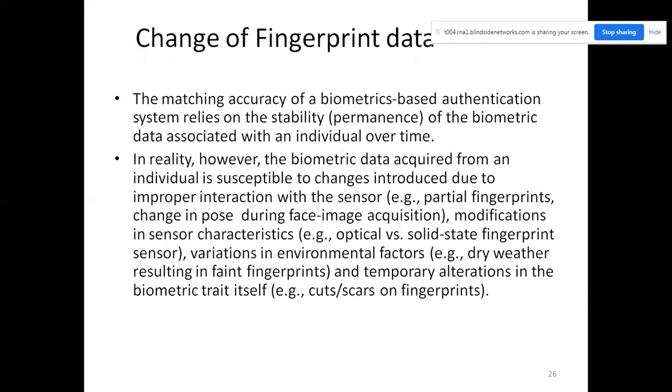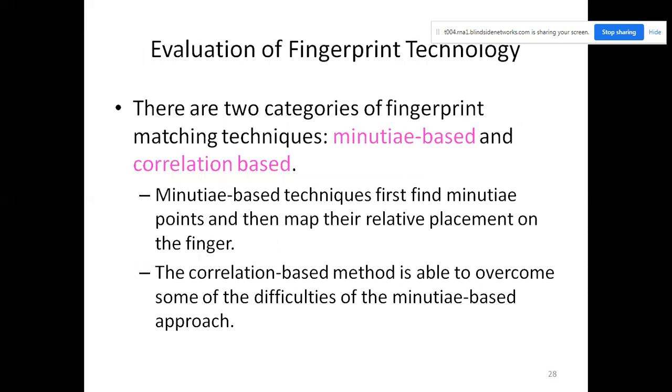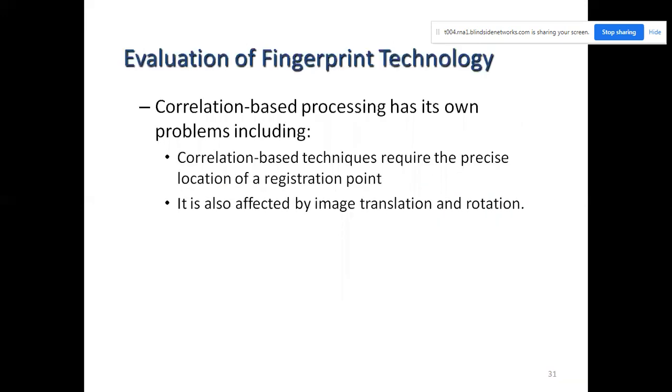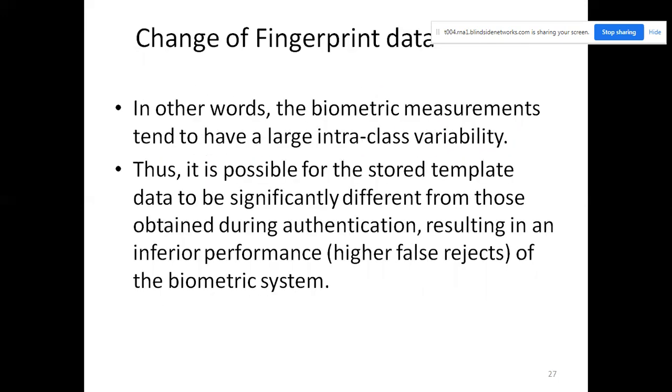Changes of fingerprint data. Over a period of time, some changes will occur in the fingerprint data. Biometric measurements tend to have larger intra-class variability.